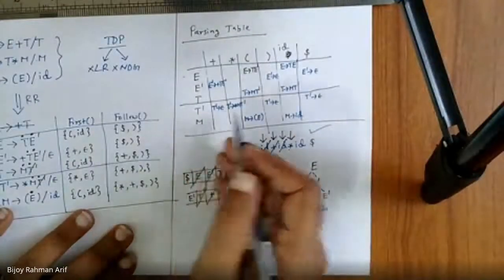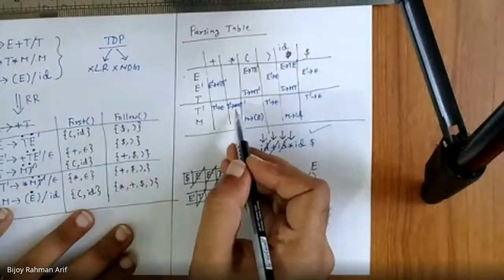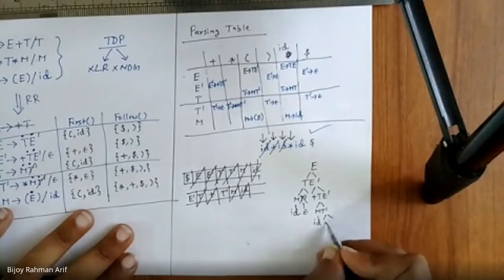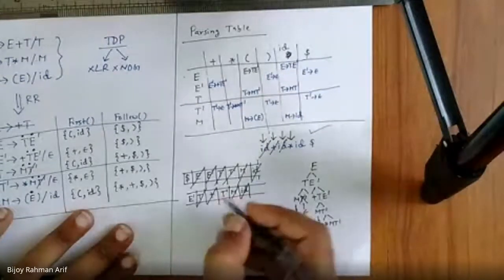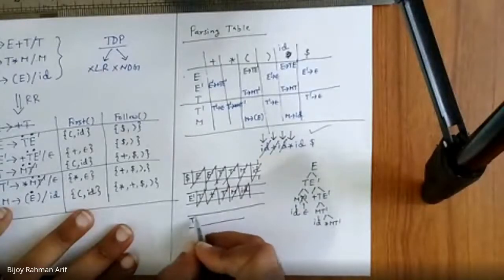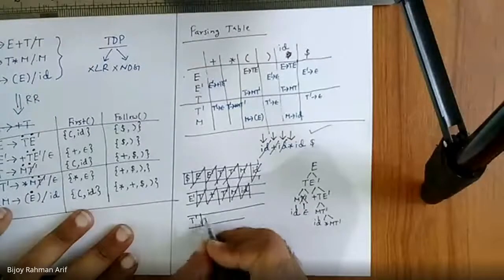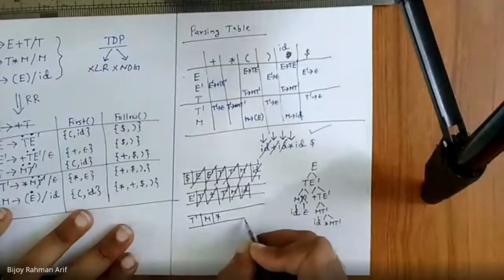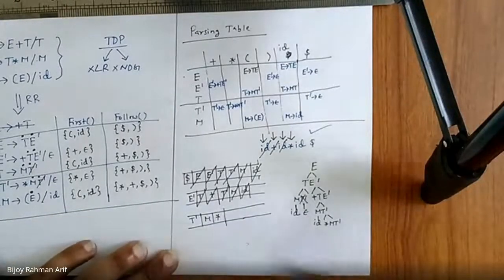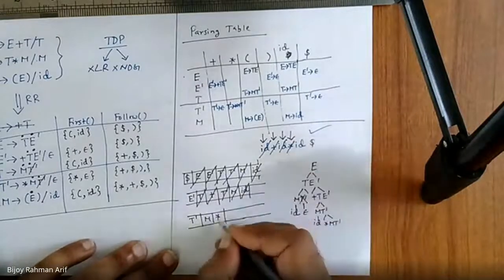T dash is sync star. Then T dash would become M star empty dash. So I'm going to remove this T dash. I put it in the reverse way. T dash M star. T dash M star. Now star star match. So I remove star star.